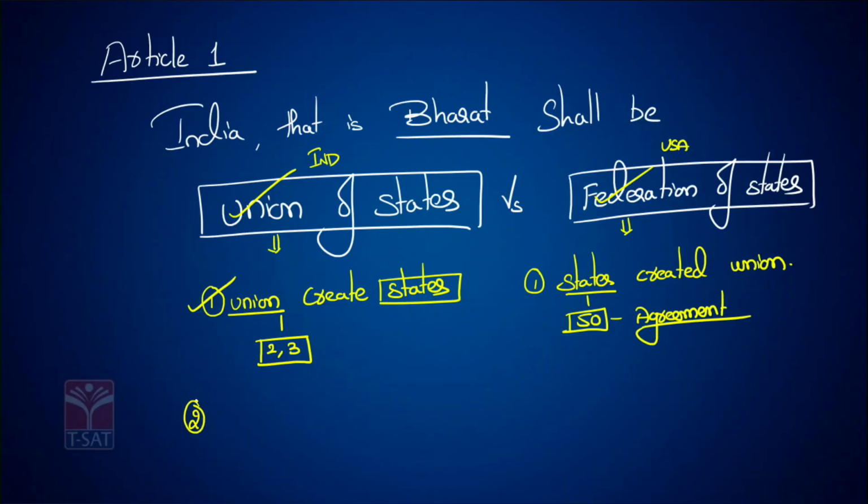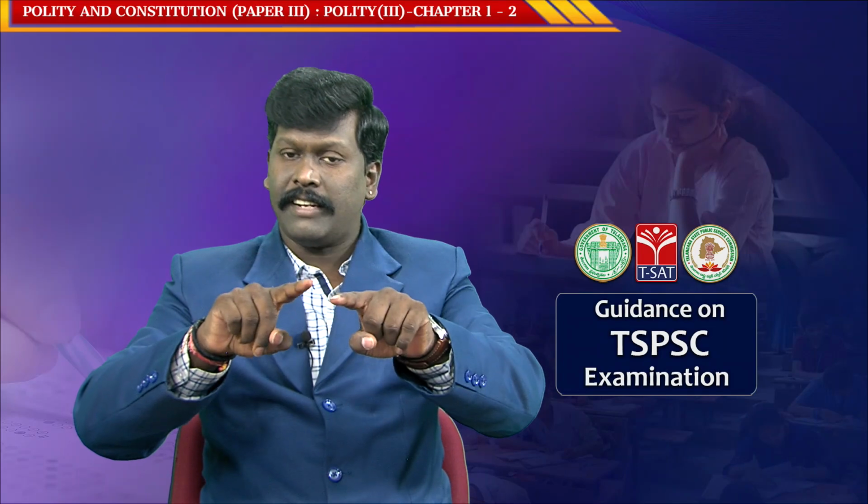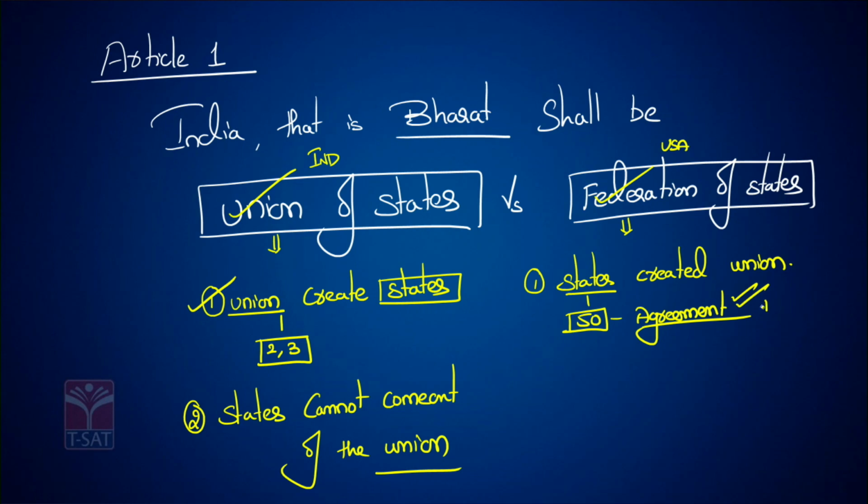Second one, in India, the states cannot come out of the union. It is very difficult for the states to come out of the union. States in India cannot go out of the country. But look at the USA. Because it is formed by an agreement, states can come out of the union.